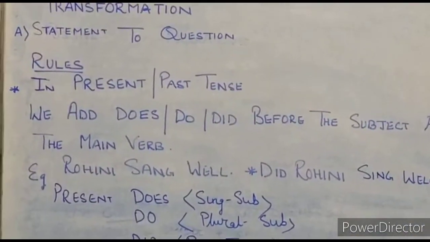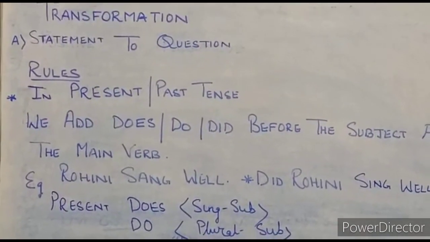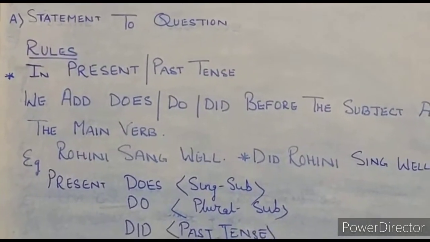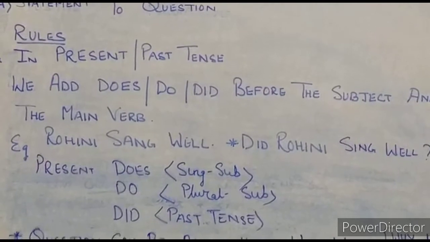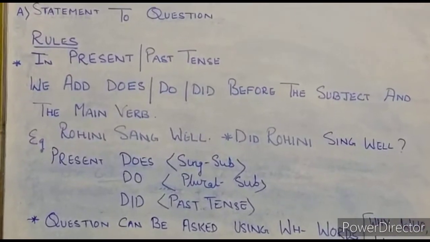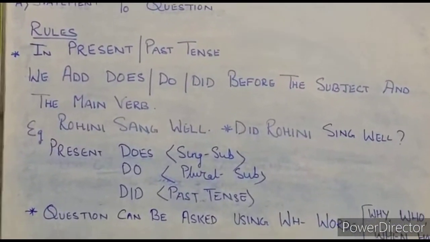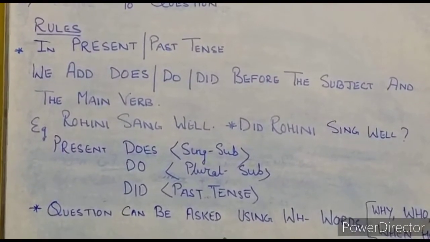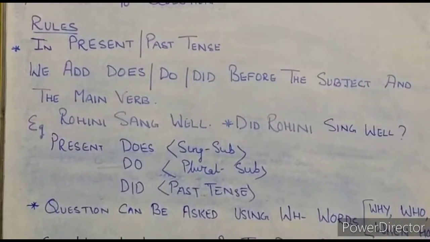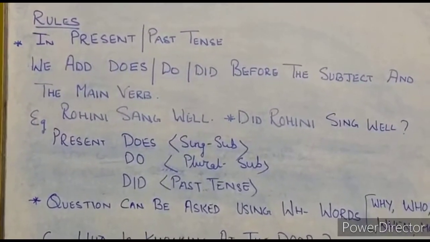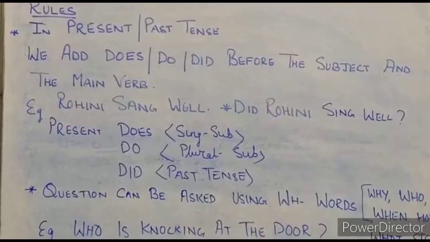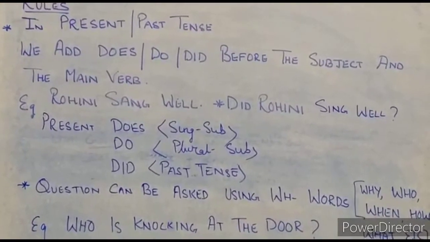The next topic is statement to question. Rules. In present or past tense, we add does, do, did before the subject and the main verb. I am repeating. In present or past tense, we add does, do, did before the subject and the main verb. Example, Rohini sang well. Past tense, answer, did Rohini sing well?